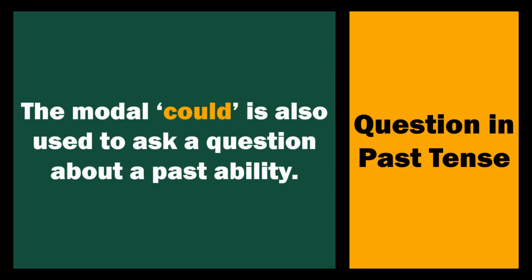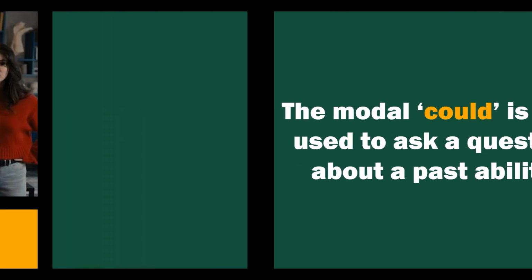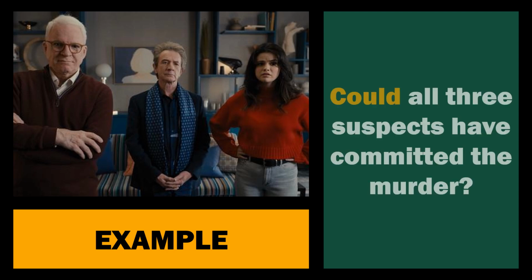Question in the past tense. The modal could is also used to ask questions about past ability. Example, could all 3 suspects have committed the murder? Were they able to commit this murder? And again, we're asking that as a question about their ability.